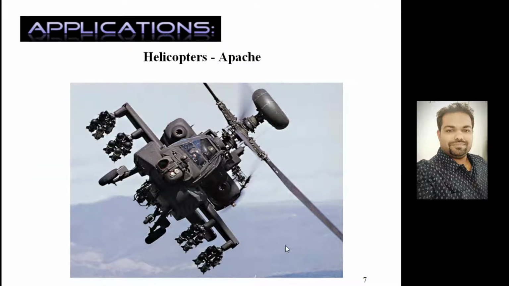If you go to the next application of turbojet configuration, it is a helicopter, the Apache. Recently, our India also ordered Apache helicopters for the Air Force. So it was basically developed by the Americans. It is an American twin turboshaft attack helicopter.